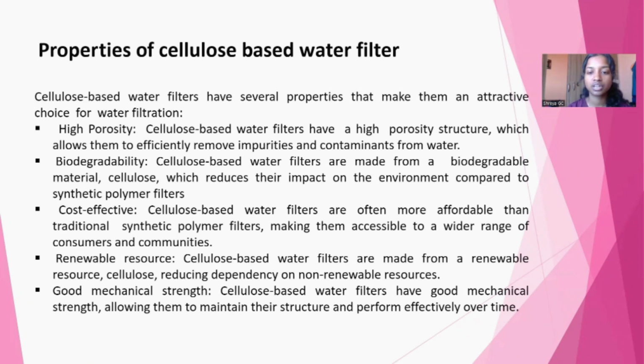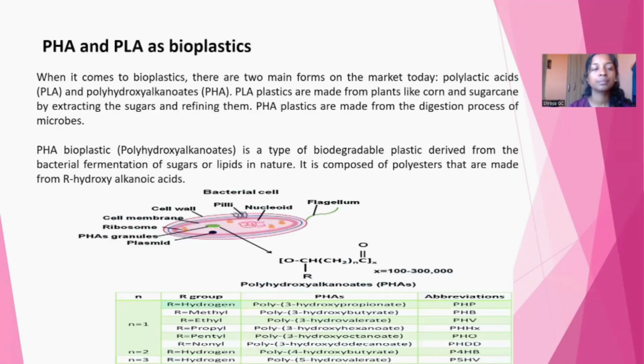Renewable resource. Cellulose-based water filters are made from a renewable source, cellulose, reducing dependency on non-renewable resources. Good mechanical strength. Cellulose-based water filters have good mechanical strength, allowing them to maintain their structure and perform efficiently over time. PHA and PLA as bioplastics.